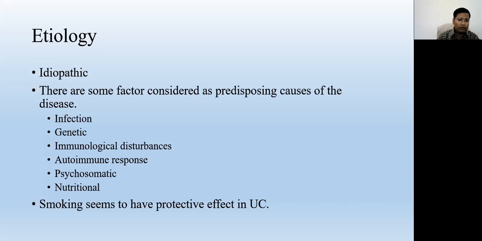Understand? Similarly genetic factors may be there, but it doesn't follow the typical